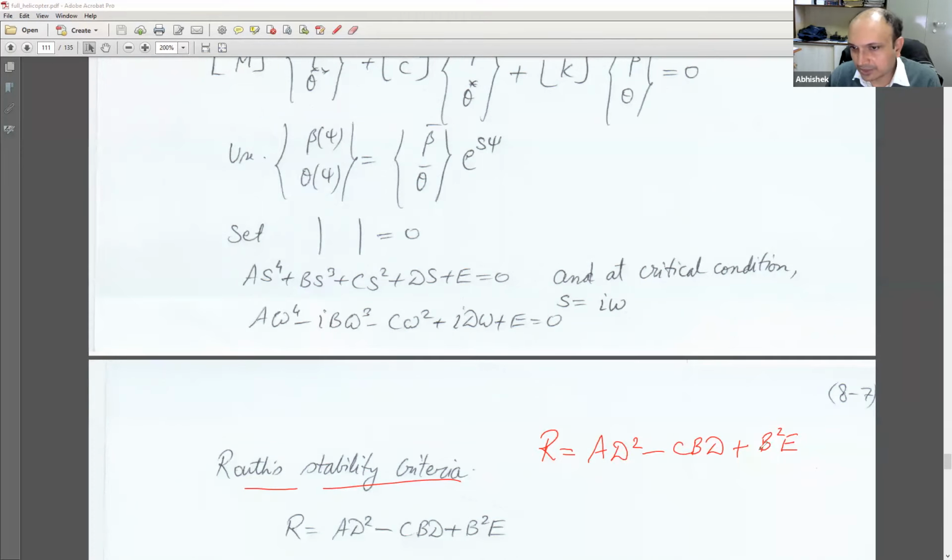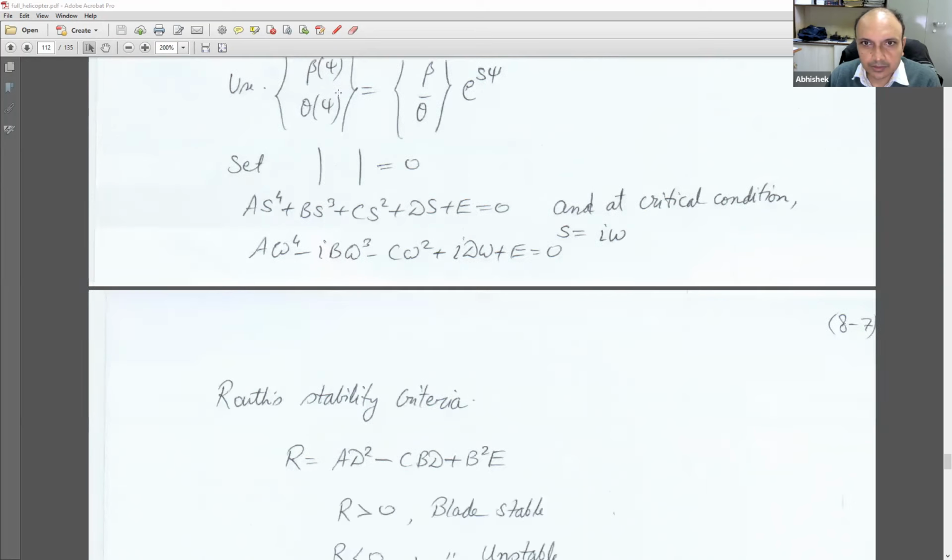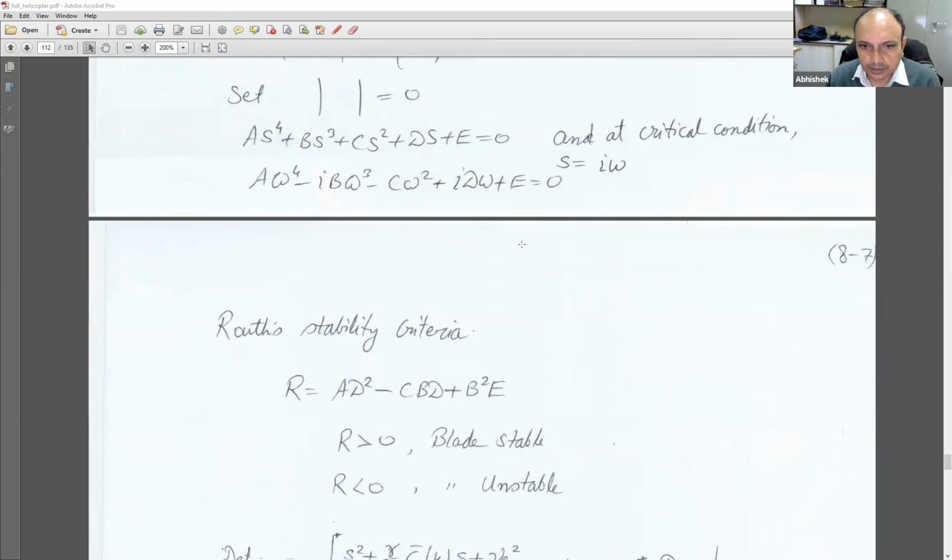But now, of course, A, B, C, D are all very different from what we had for the flap-lag flutter condition. Here things are different, but the requirements remain the same. When R is greater than 0, the blade is stable. When R is less than 0, the blade is unstable. And R equal to 0 is the critical condition.